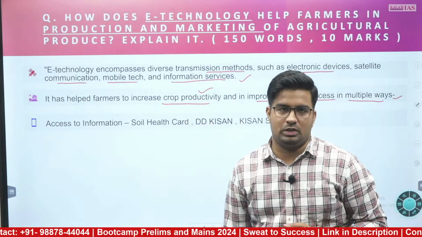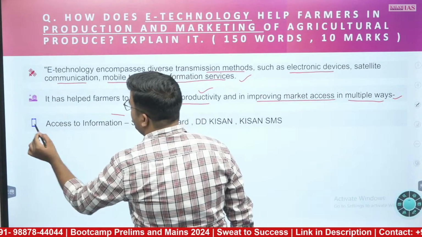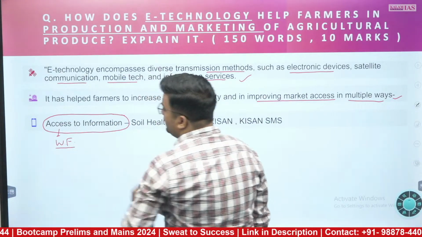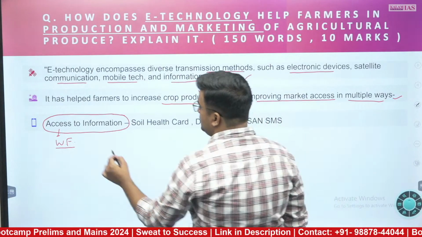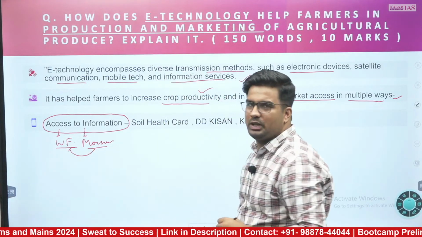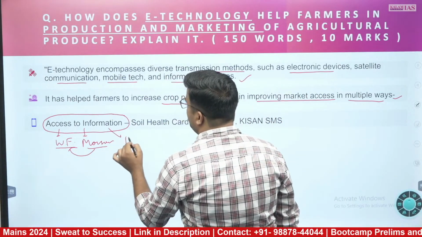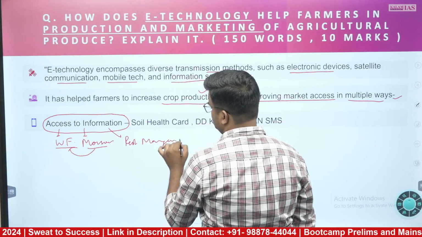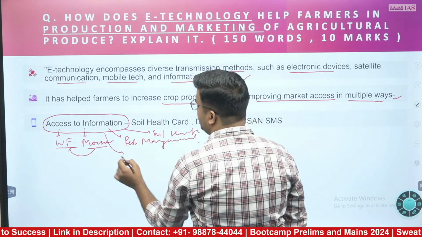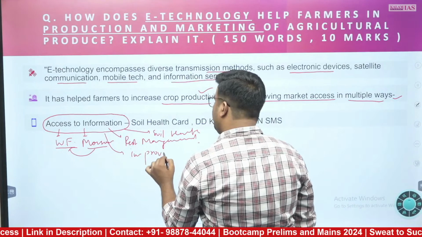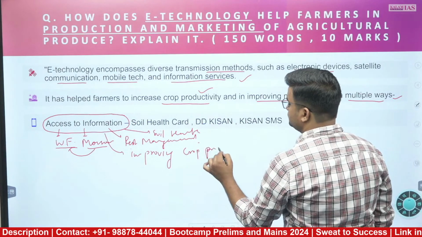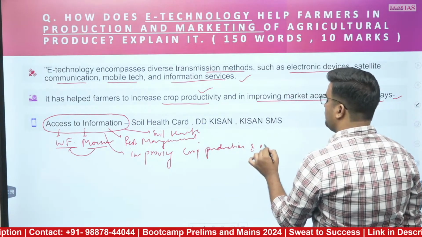First, access to information. What kind of information does a farmer need? For example, information related to weather forecast, the monsoon itself, the coming of monsoon and other aspects. Information related to pest management, information related to soil health and other information which will help farmers to improve their crop production, and the marketing aspect.